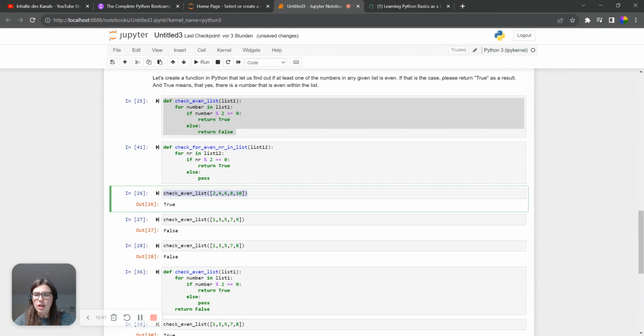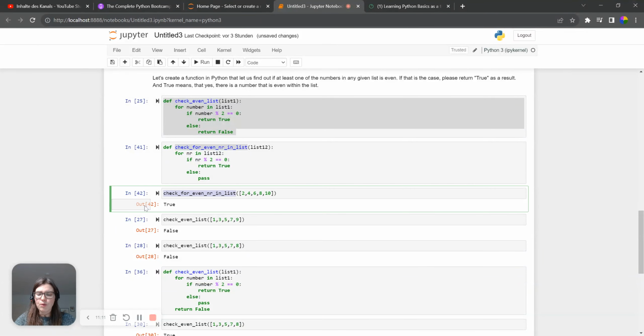So now we can check the even list, but this doesn't work because we now have a different name for our function. So we put in this different name of the function. We change this here. And now our input variable is a list that contains the numbers 2, 4, 6, 8, 10. We press enter, and we see it gives us true again because all of those numbers are even.